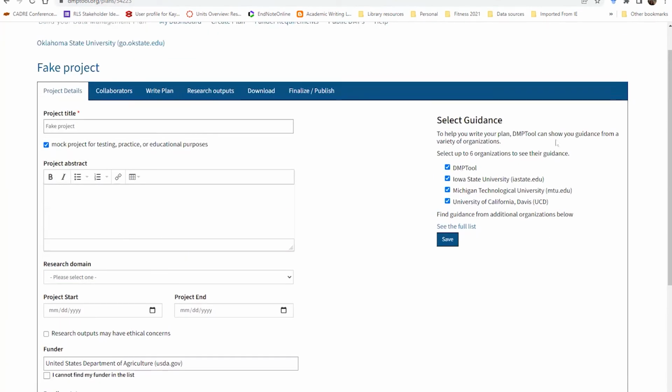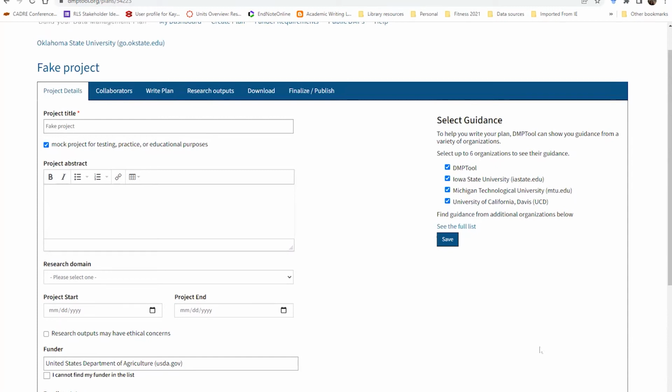Another thing that you are able to do is select guidance. DMP tool has just the standard hints and tricks.